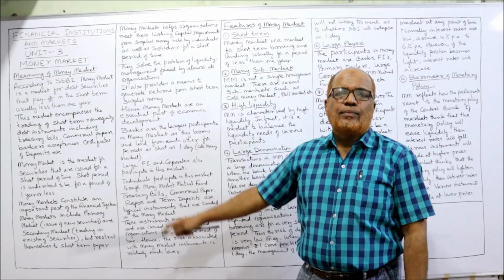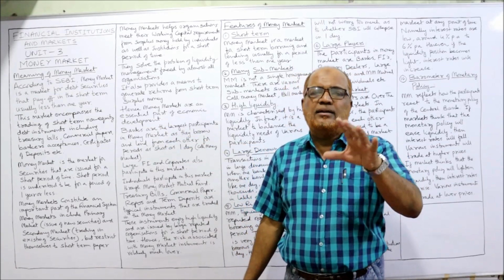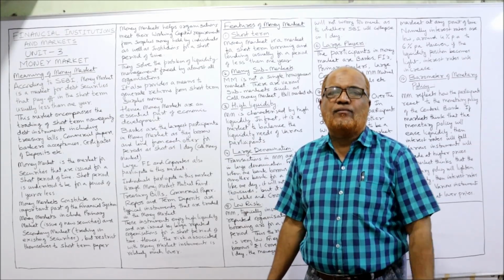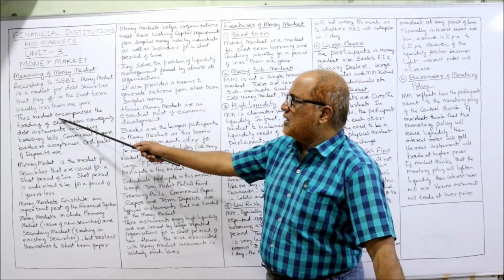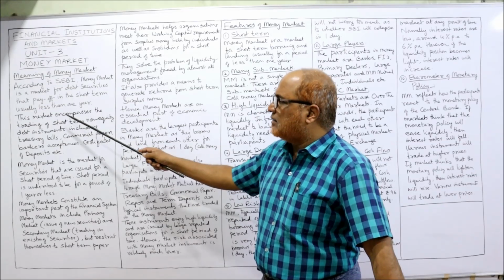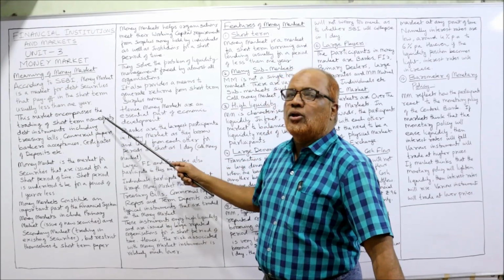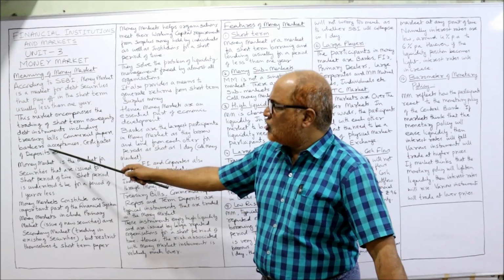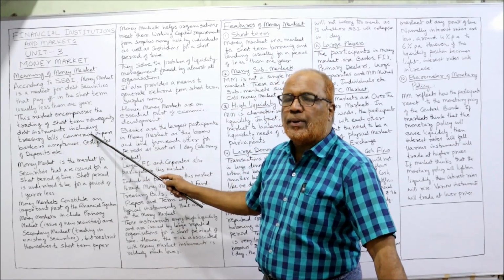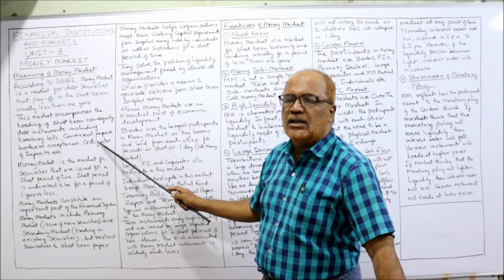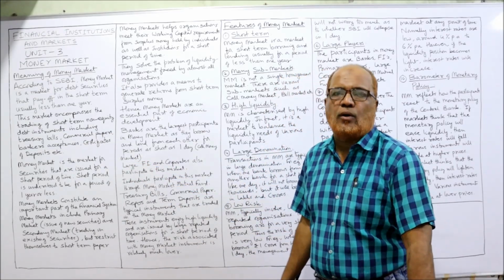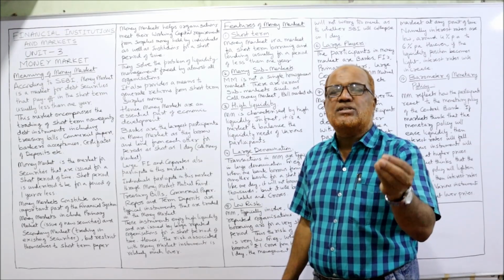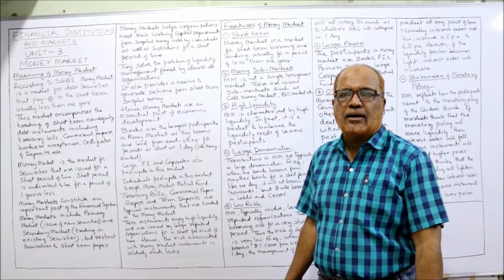So according to SEBI, money market is a market where debt instruments are traded for a short period of time, that is, less than 1 year. This market encompasses the trading of short-term non-equity debt instruments including treasury bills, commercial paper, bankers acceptance, certificates of deposit, etc. These are the instruments which are traded in the money market.